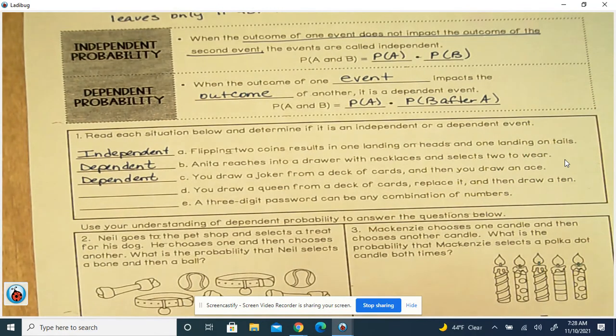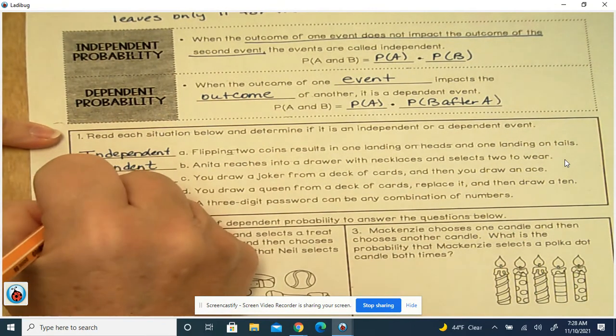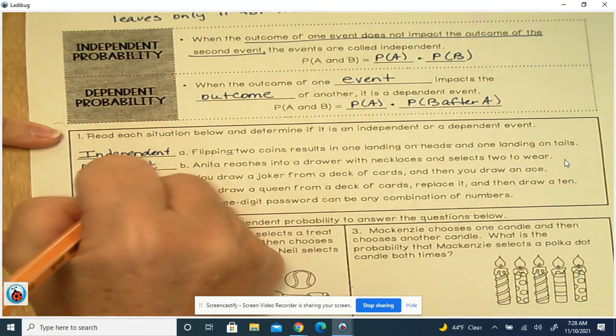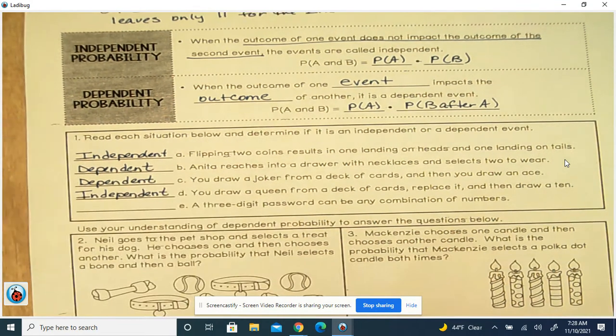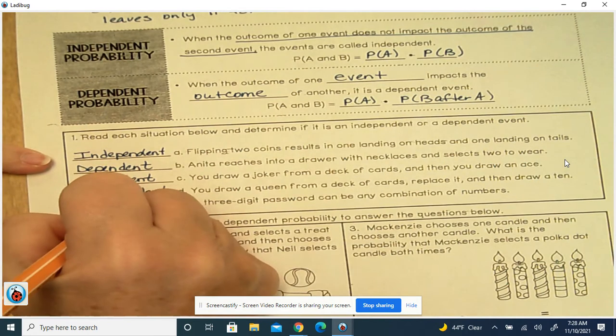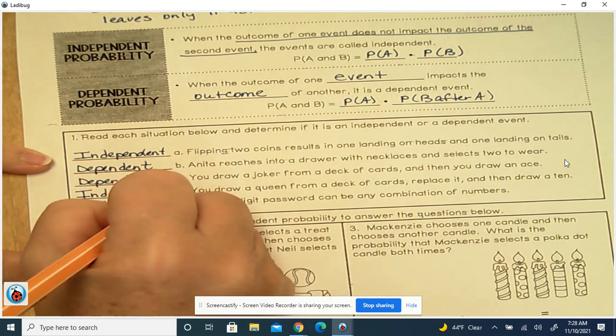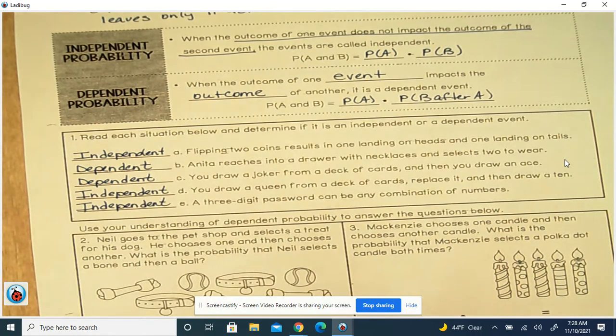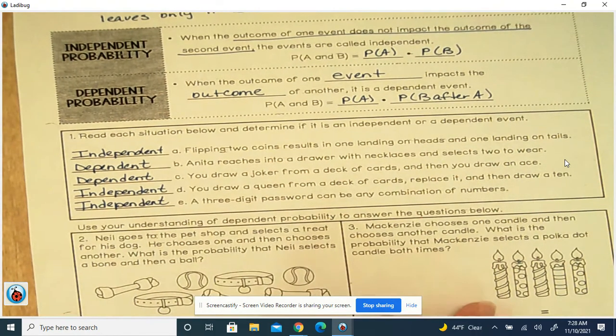You draw a queen from a deck of cards, replace it, and then draw a 10. Okay, you draw that queen out, so that left 51 cards, but you put it back, so it made it 52. So that's independent, doesn't impact. A 3-digit password can be any combination of numbers. One doesn't have anything to do with the other, so that's independent. Yep, one set of numbers for the first number, one set for the second, and one set for the third, and they don't have anything to do with each other.